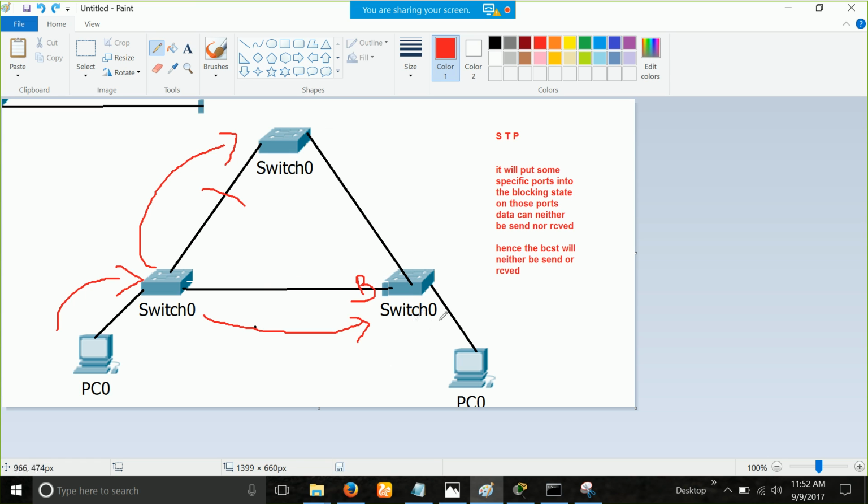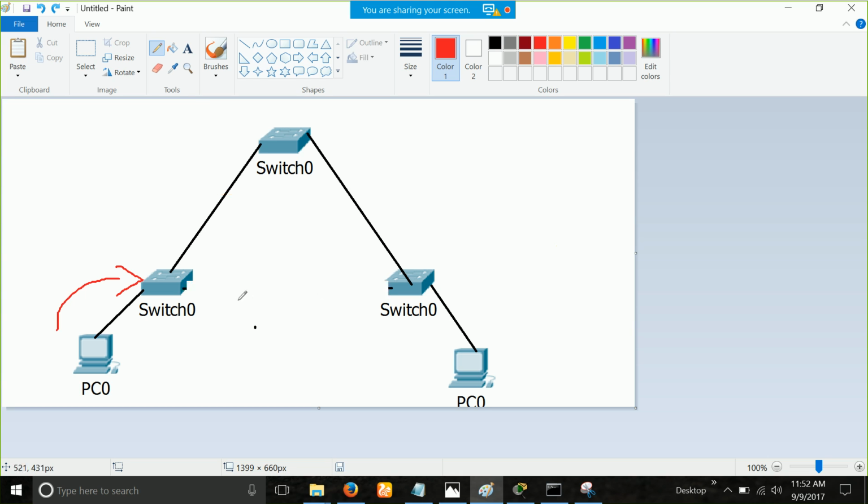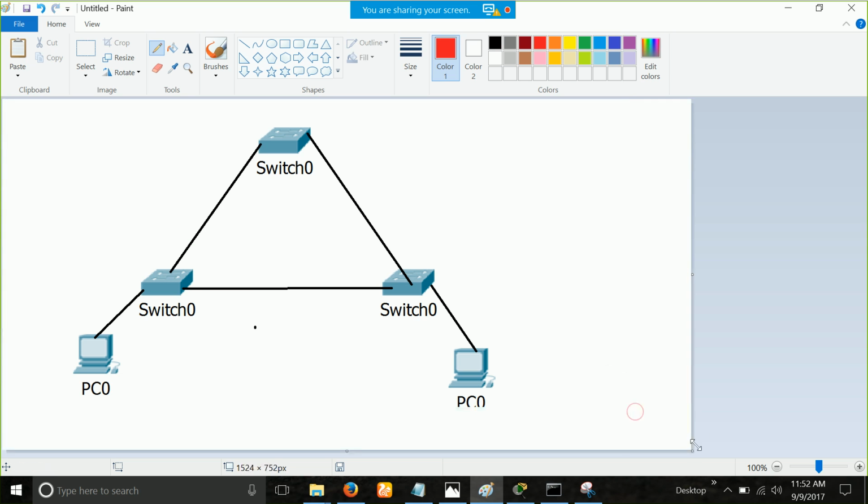I think up till this point we have done this, right, Harsh? Yes, yes. Okay, no problem. So now we have to move on from here: how the spanning tree stops the port.